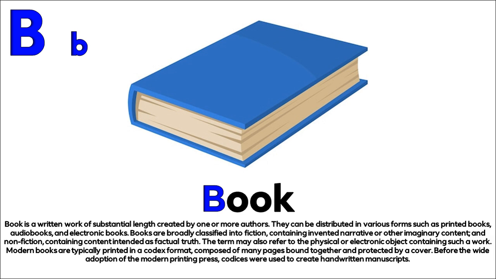Modern books are typically printed in a codex format, composed of many pages bound together and protected by a cover. Before the wide adoption of the modern printing press, codices were used to create handwritten manuscripts.